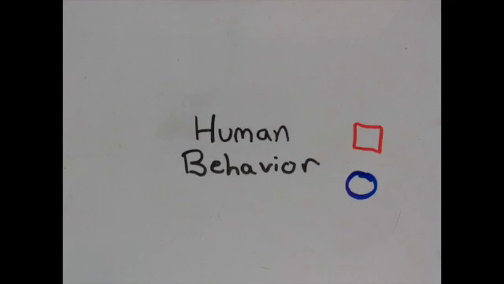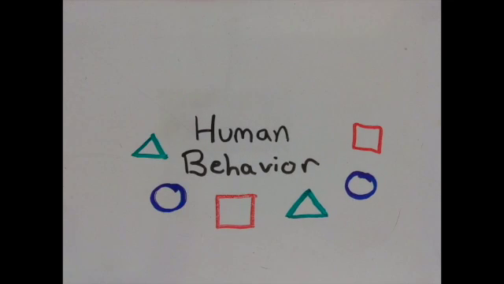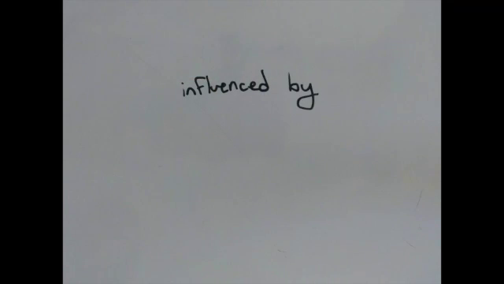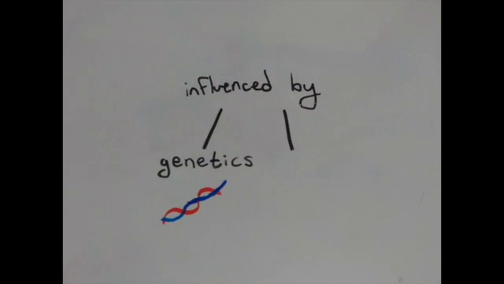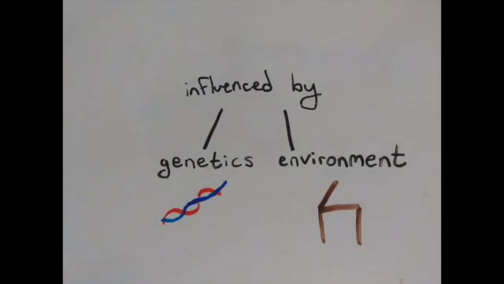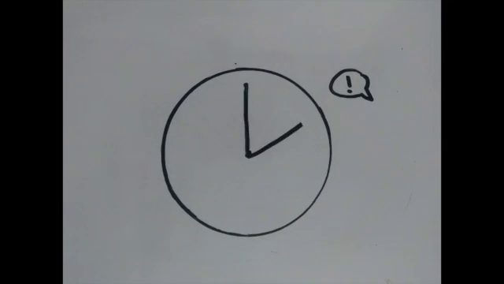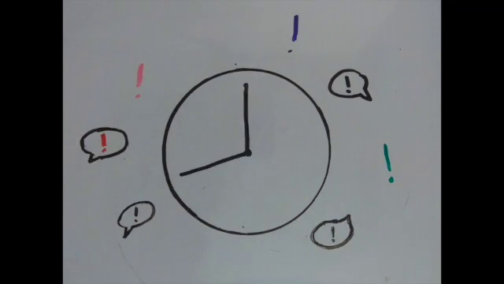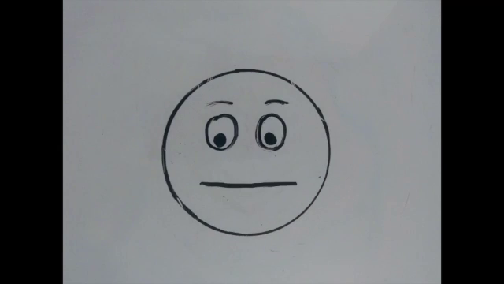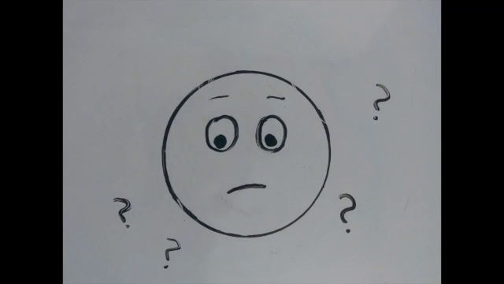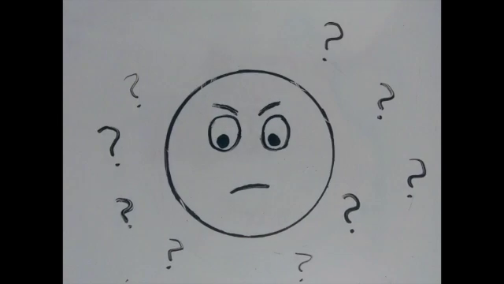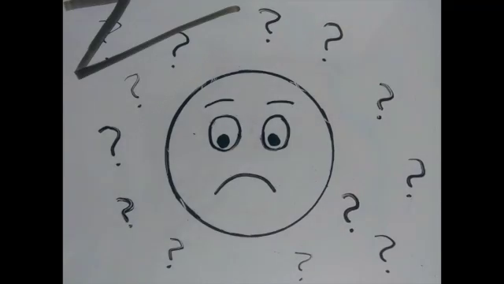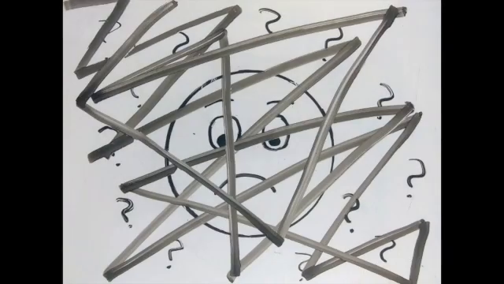Human behavior can often be explained and predicted by observing patterns, which are influenced by our genetics and our environment. Over time, we have learned a great deal about why people behave the way they do. But what if someone develops behavioral changes that are unpredictable and drastic? What if these changes are caused by something most doctors don't even recognize?